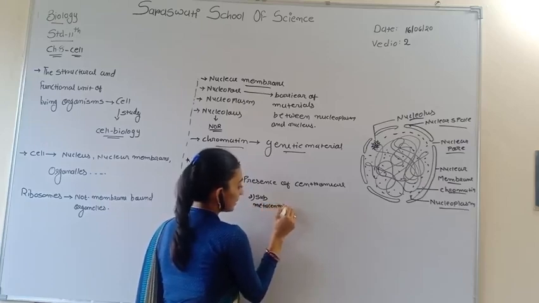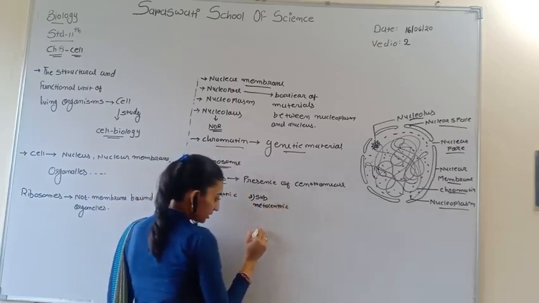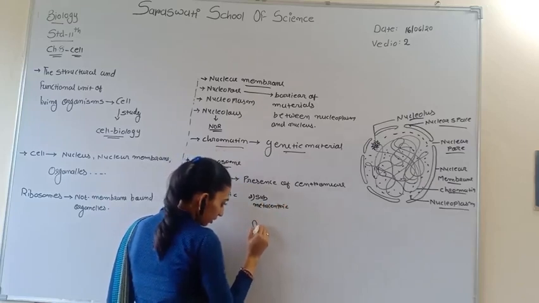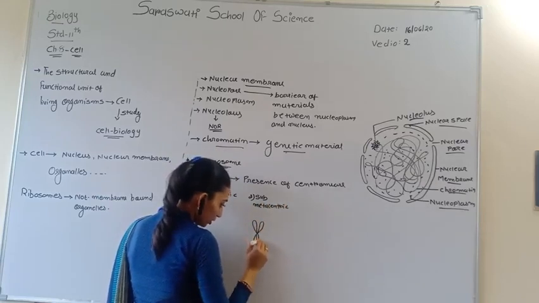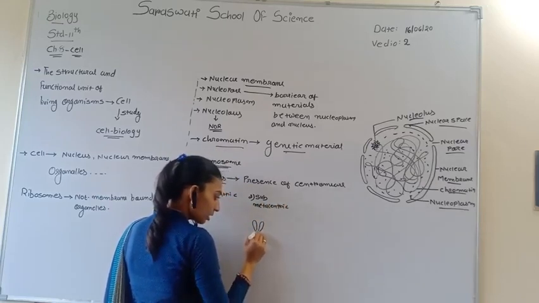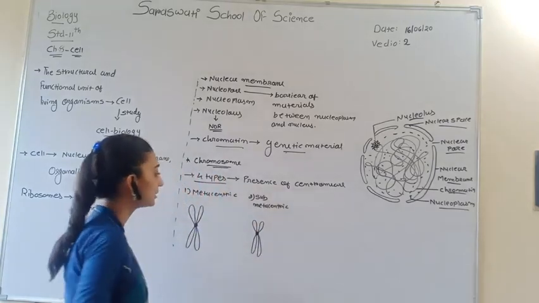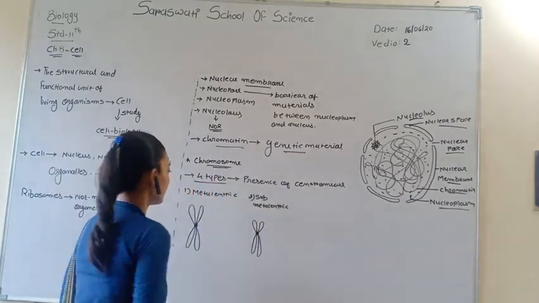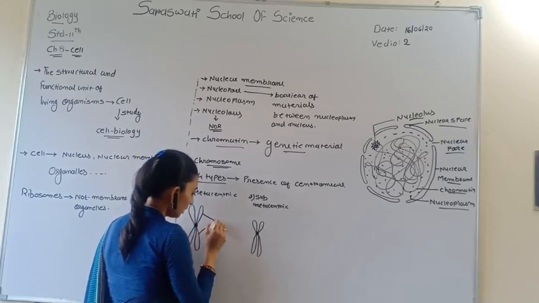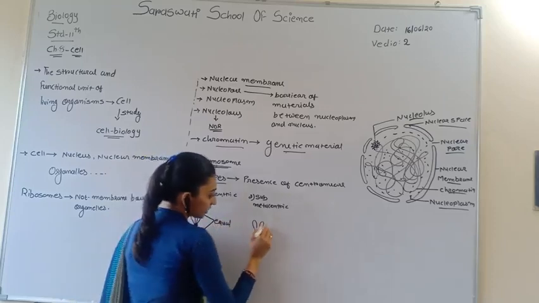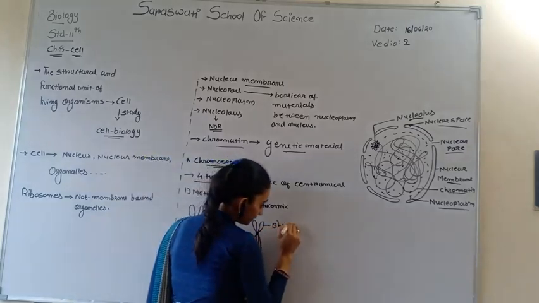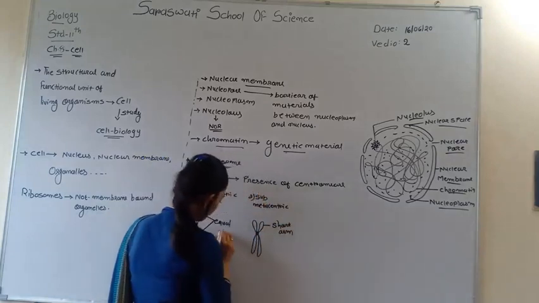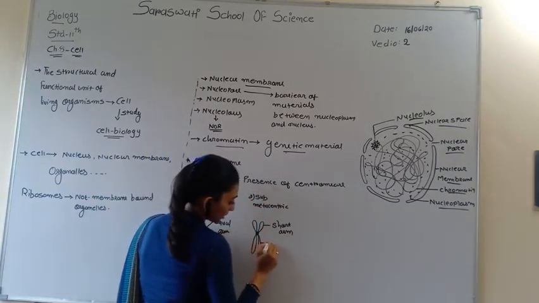In submetacentric, the centromere has moved toward the upper side, so the lower arm is long compared to the upper arm. One is the short arm and the other is the long arm.